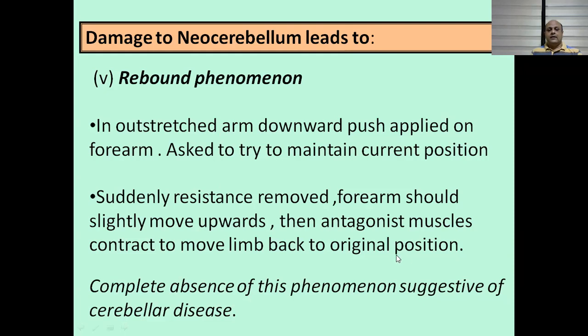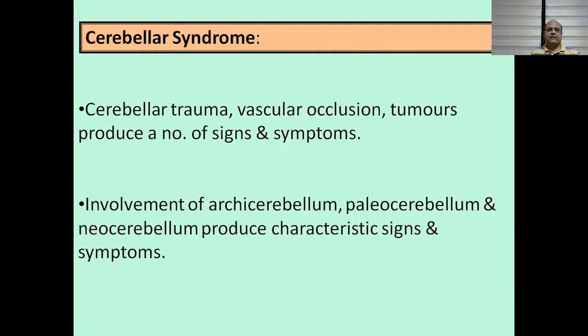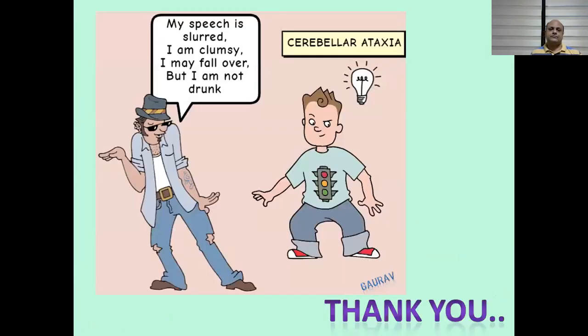So if the antagonist muscles are not working properly and the forearm moves up like this when the resistance is removed, this is called positive rebound phenomena and is a feature of damage to neocerebellum. So all the features which we have discussed today, they come under the cerebellar syndrome.